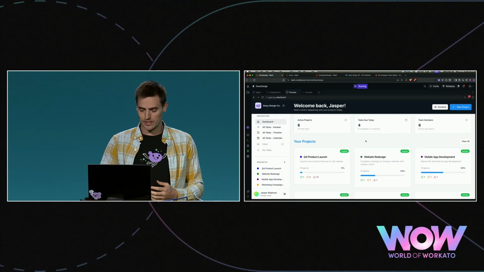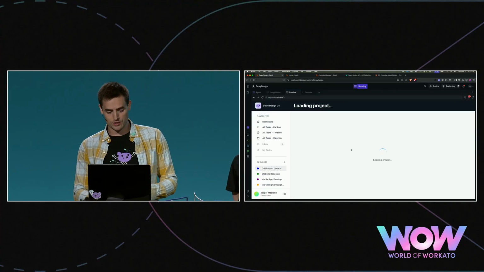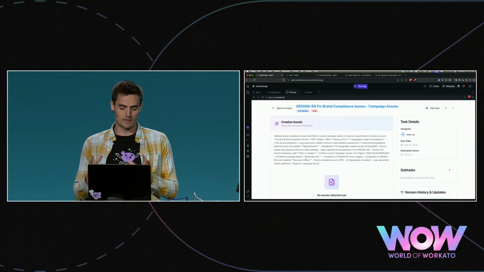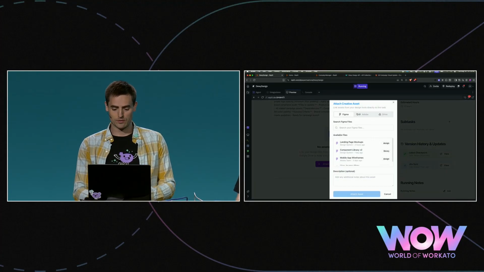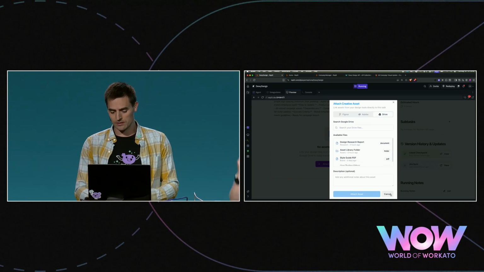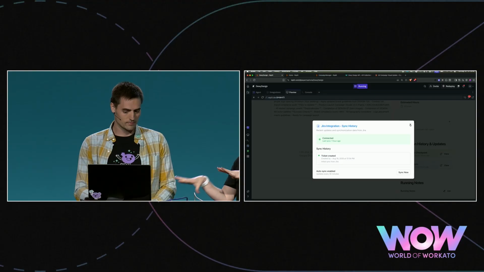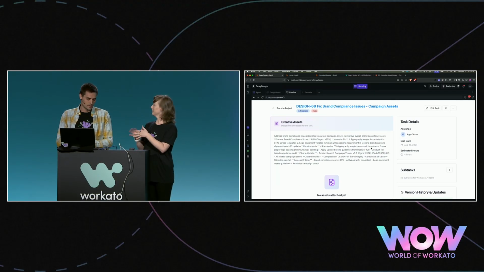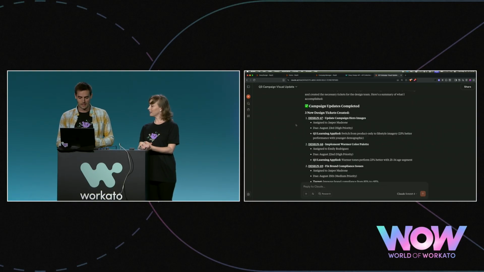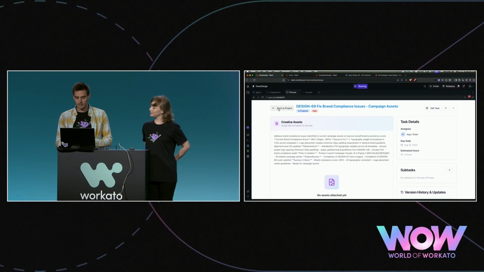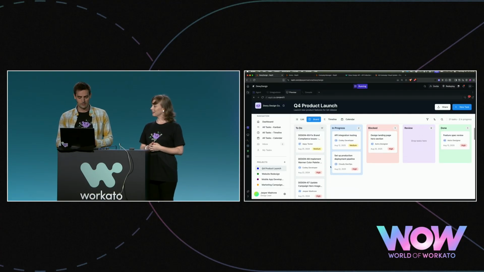We can view our projects here on the dashboard, dig into the product launch. We can view all of the tickets in a view that makes sense for them. I could dig into each one of the tickets and attach assets directly from those apps with live integrations. And I can even view the Jira sync history. And this is just mock data for the sake of the keynote, or is this actual data? This is live data, right? So let me jump back to my previous demo for a second here. We have design 67, 68, and 69 that got created by the AI agent. And those are actually the top 3 tickets in the to-do column directly in the app.